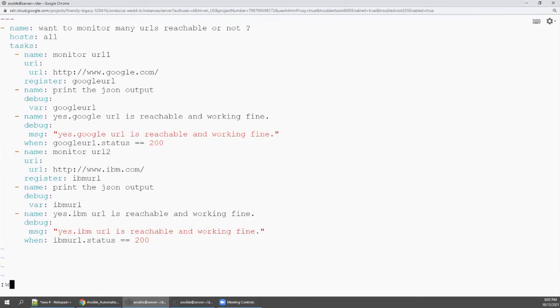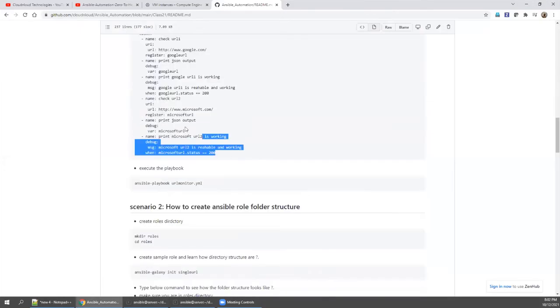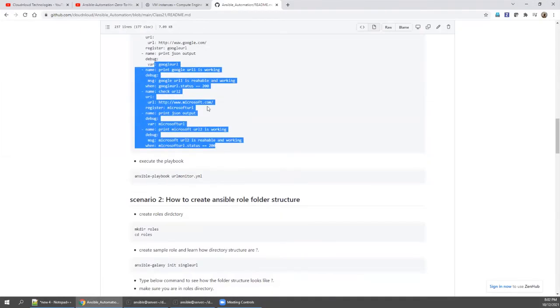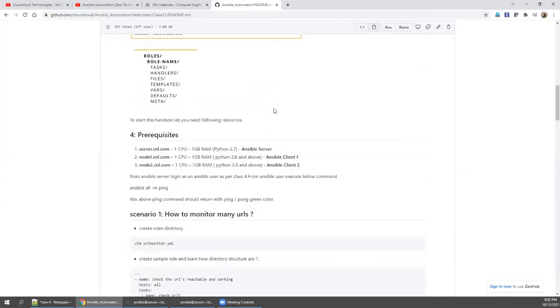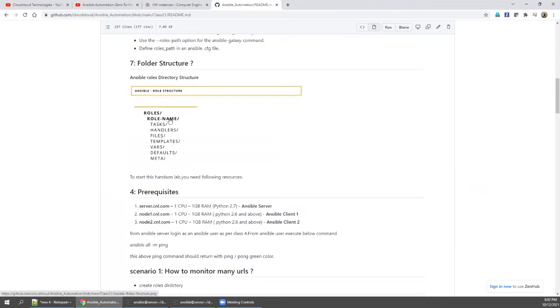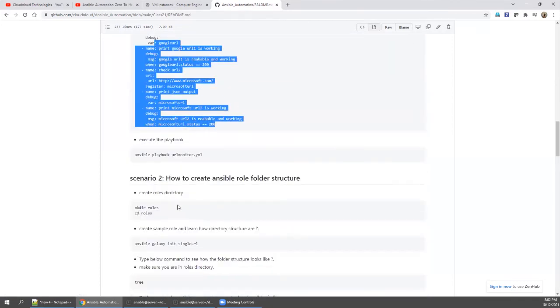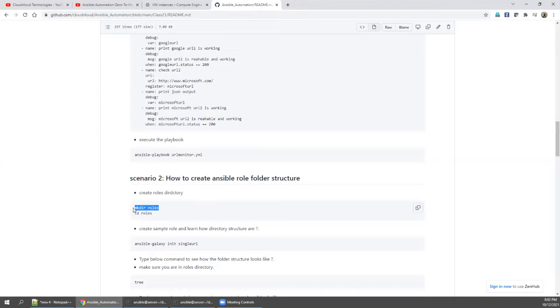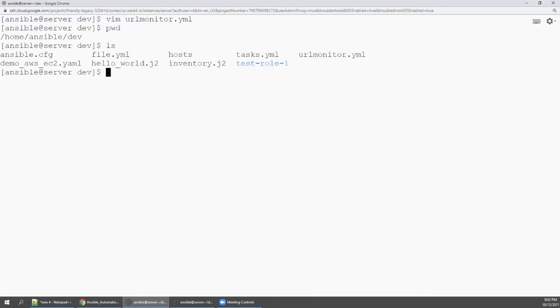So I'm going to say :wq, saving it. Go back to the procedure. I already gave what I created. Come down. How to create the Ansible role folder structure? You don't need to stress on memorizing this folder structure. No need. In earlier versions we needed to, but now first we will go and create a roles directory, where I am in my Ansible.cfg directory.